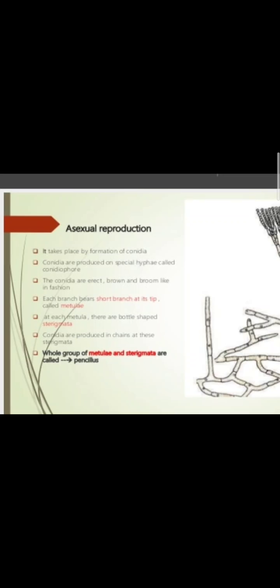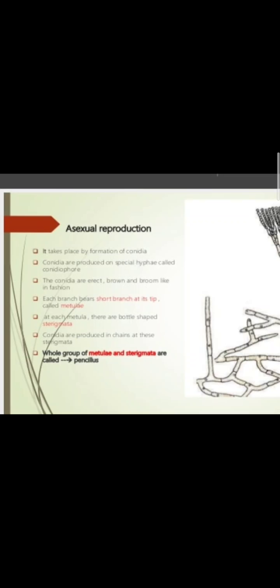So a branching will be seen, with some branches upon another. And conidia are produced in chains at the sterigmata. And so the whole group of metulae and sterigmata is called penicillus.